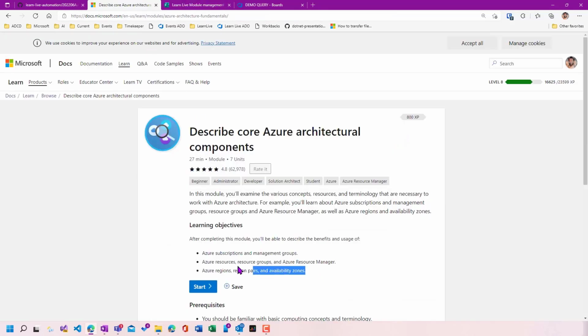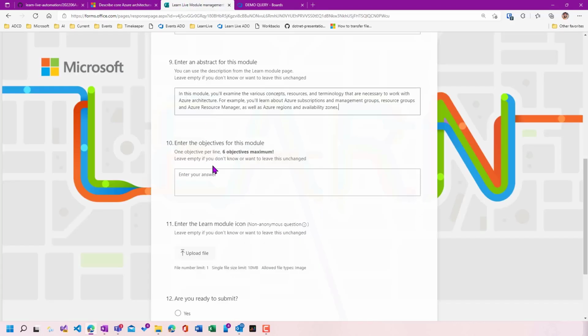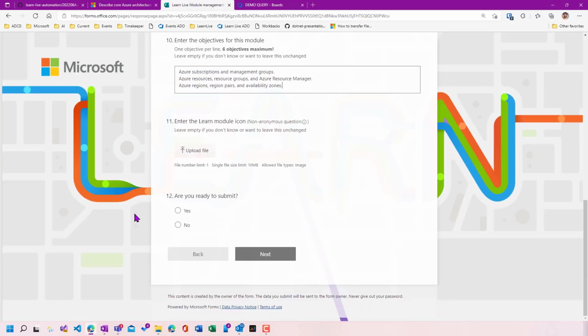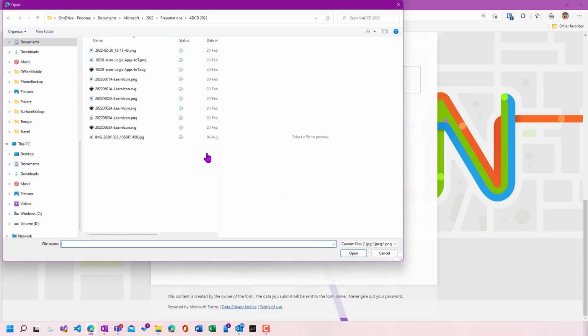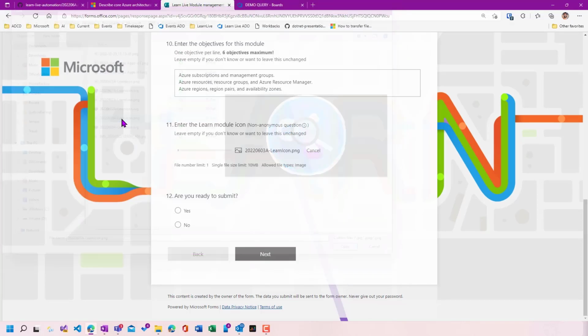So I'm going to copy the abstract. I'm going to copy the learning objectives directly straight from the Learn module. All the information is available there. And then I'm going to enter an icon. Each Learn module has a unique icon, which is in SVG format. And I already converted it in PNG just to go a little bit faster for the demo using Inkscape. So very easy to convert that.